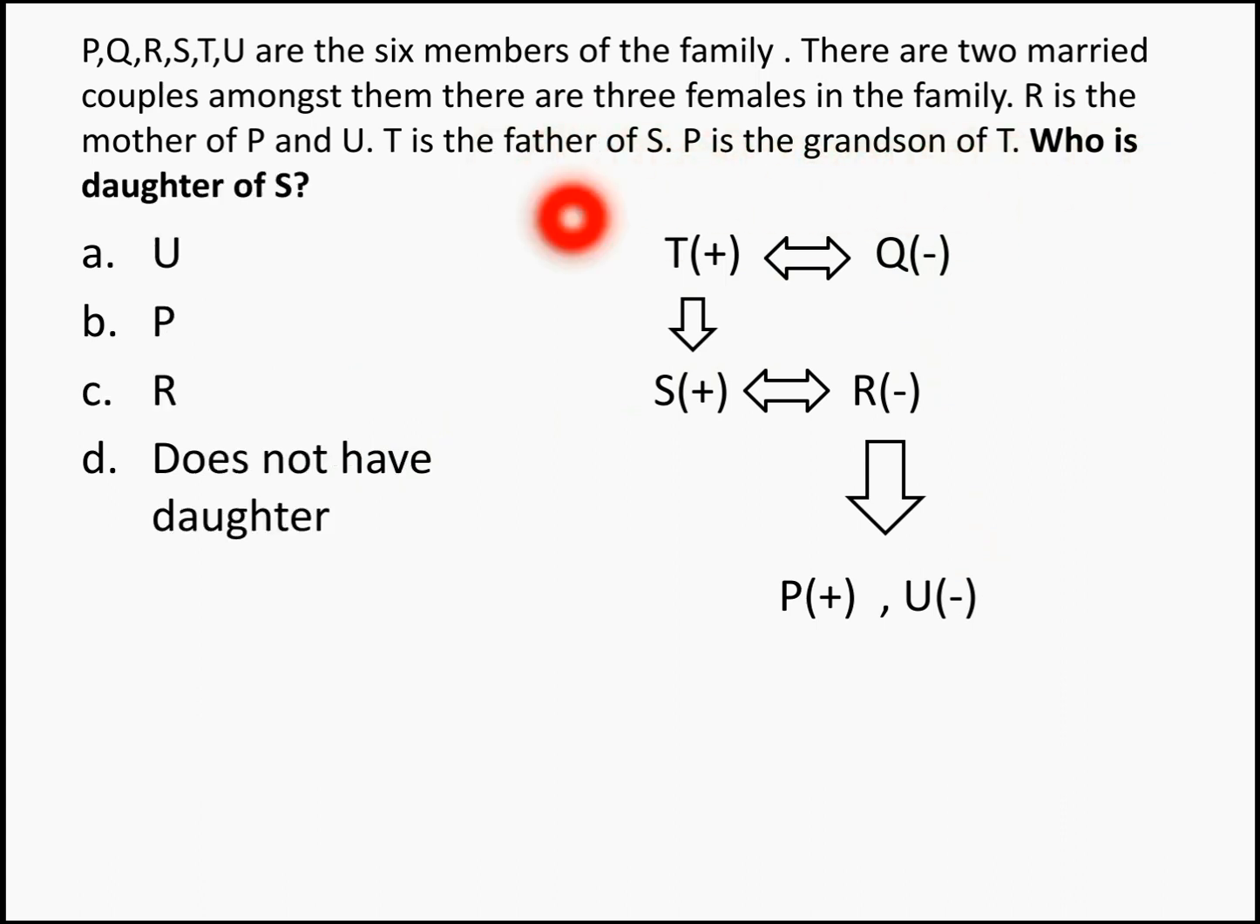For the same question, who is the daughter of S? Now S has 2 children, P and U, of which U is the daughter, so the answer becomes U.